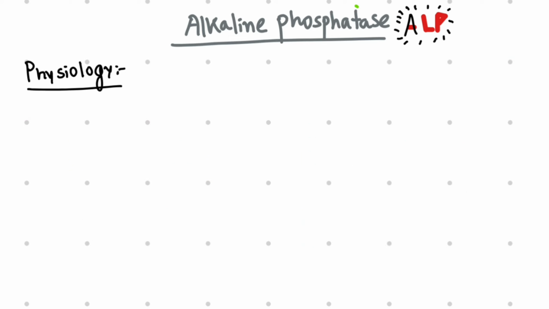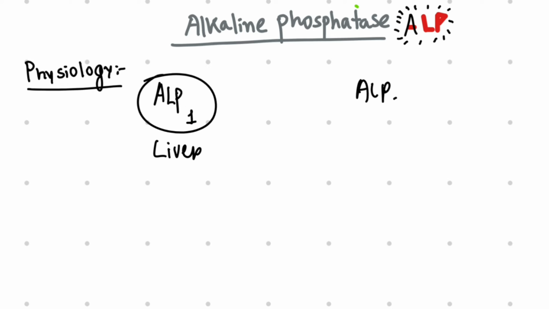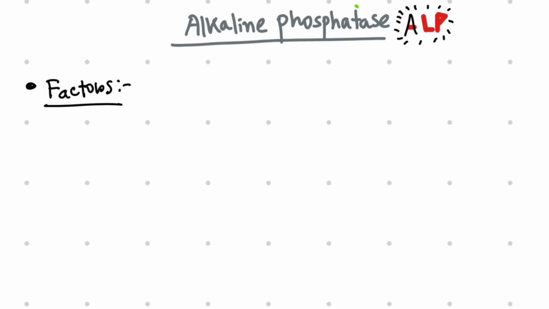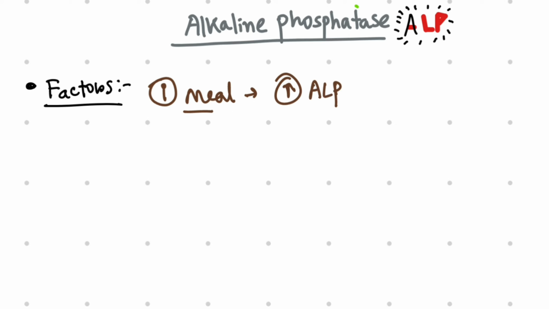So according to the source of the alkaline phosphatase, there are two isoenzymes which we can detect separately. ALP1 is from the liver and ALP2 is from the bones. By measuring them, we can get the source of this alkaline phosphatase elevation. Now let's discuss some factors which can interfere with the results of alkaline phosphatase levels. A recent rich meal can increase the alkaline phosphatase level and give a false elevation. There are certain drugs which can cause alkaline phosphatase elevation in the test.